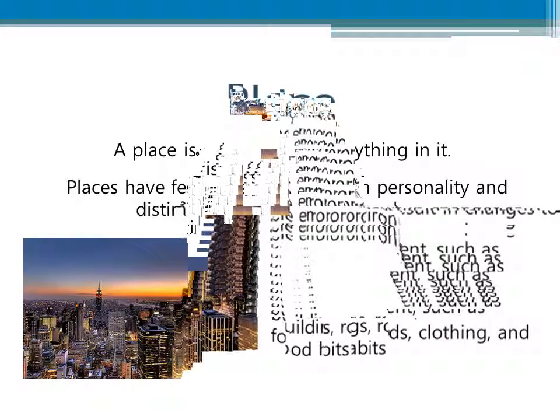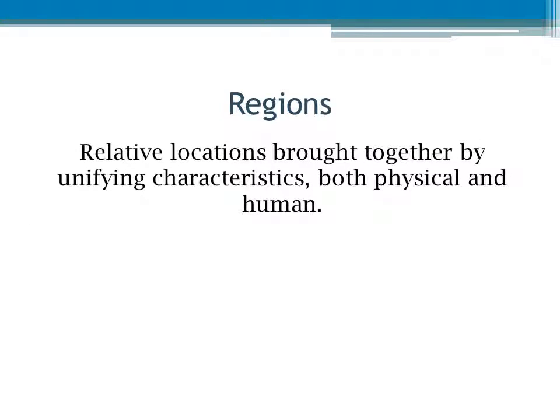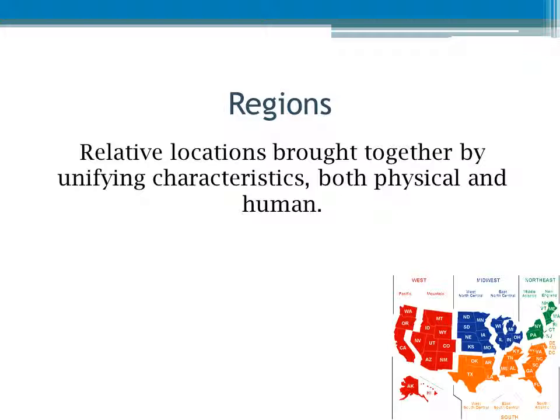Regions is a second theme of geography and describes the relative locations brought together by unifying characteristics. These characteristics may be human, physical, or cultural. Not only do geographers study characteristics, but they also study how regions around the world may change over time.